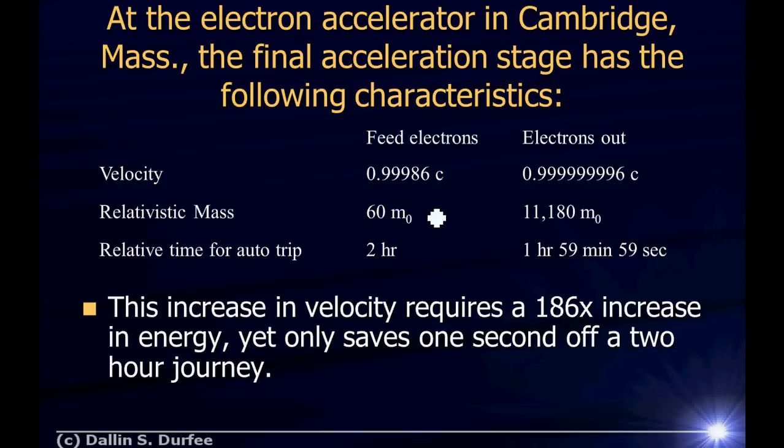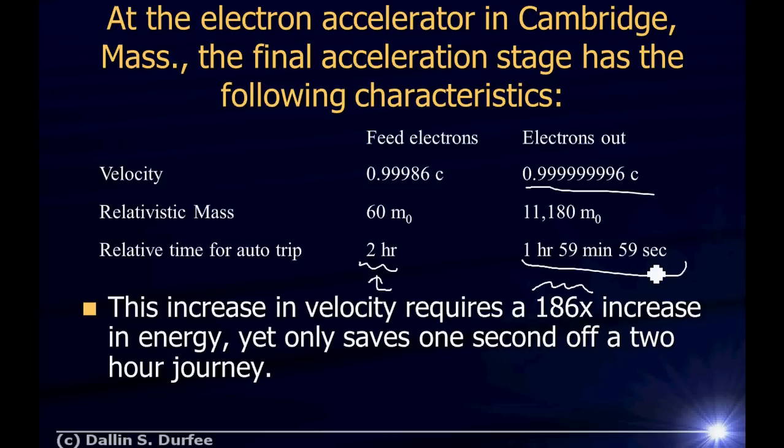All right? Initially, their relativistic mass is 60 times their rest mass. After that final acceleration, it's 11,000 times their rest mass. This increase in velocity requires an increase in energy which is 186 times higher than what it started with. But if you took a car traveling at the initial velocity and had it travel for 2 hours, then a car traveling at the final velocity, making the same path, would take 1 hour, 59 minutes, and 59 seconds. So that huge increase in energy only shaves 1 second off of a 2-hour journey.